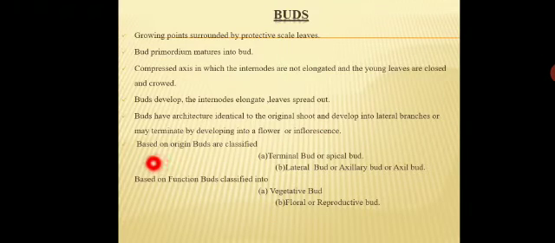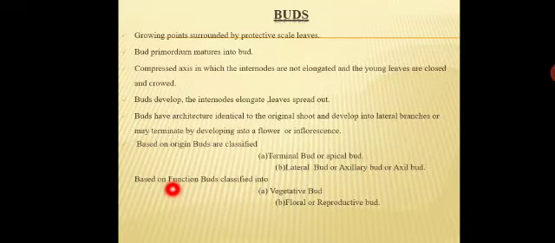Based on their origin, buds are classified into terminal bud or apical bud, because the bud is present in the apex portion. Then lateral bud or axillary bud, which arises in an axil place. That is called an axillary bud.